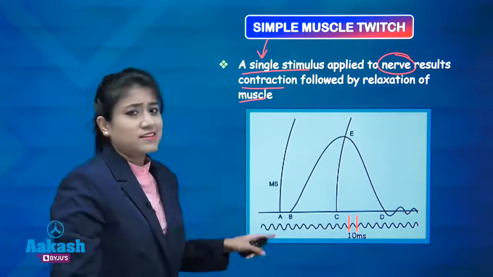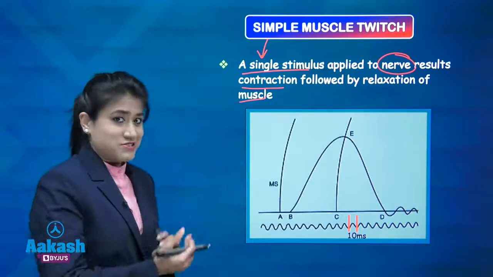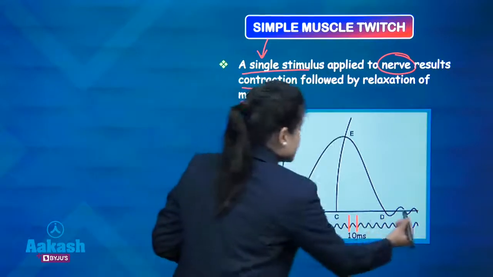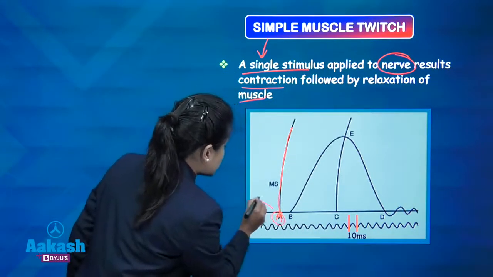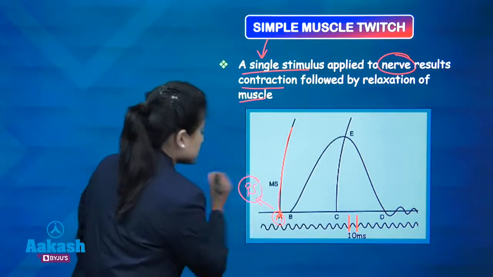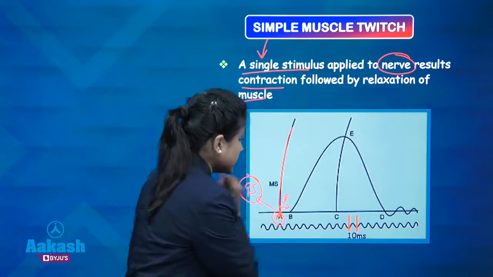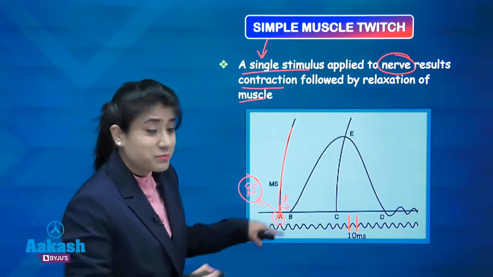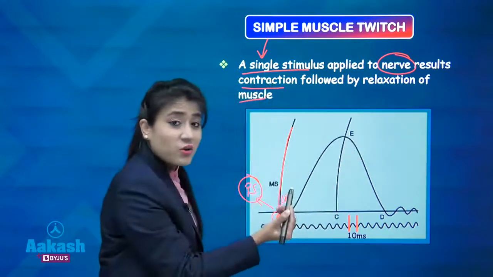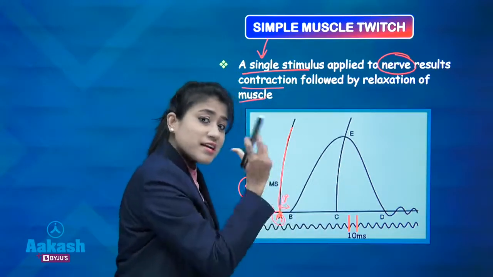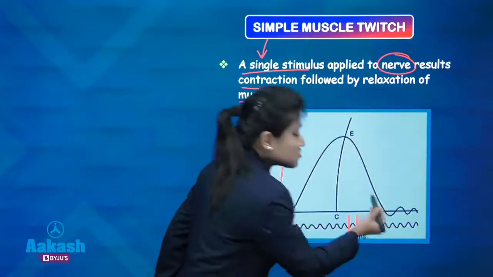So now what is this? This is the graph which you will get on the kymograph, on the rotating drum. Remember guys, this A is your point of stimulus. Here this is your latent period. Write it down. This is your latent period from A to B. Then this is the contraction of the muscle, which is recorded on your kymograph. This is your contraction of a muscle, and this one is your relaxation of a muscle.